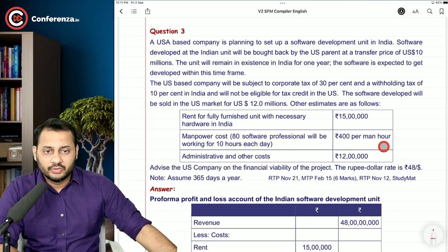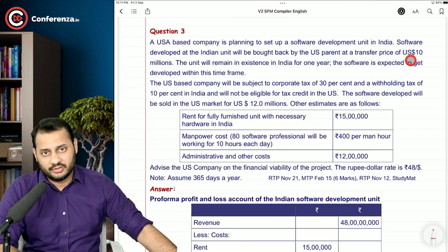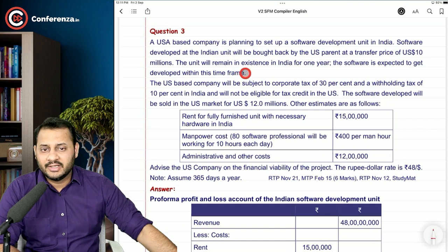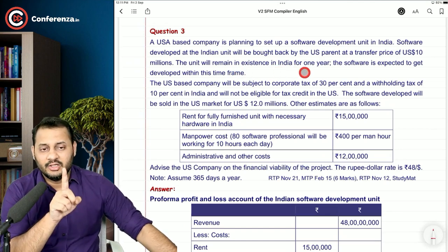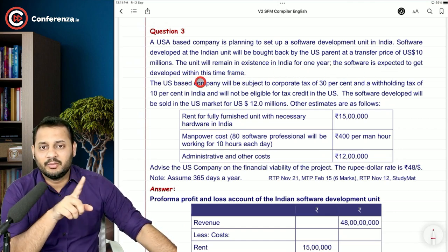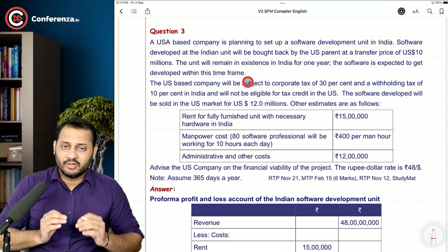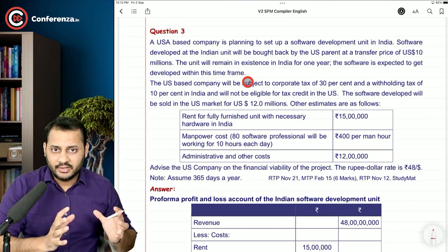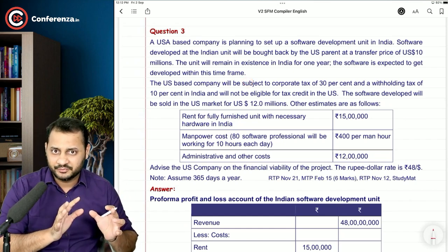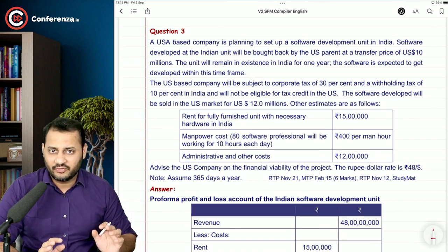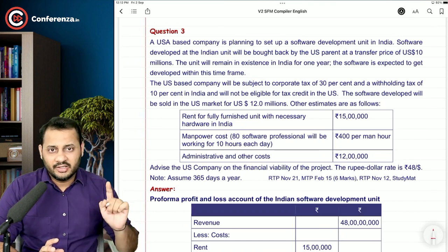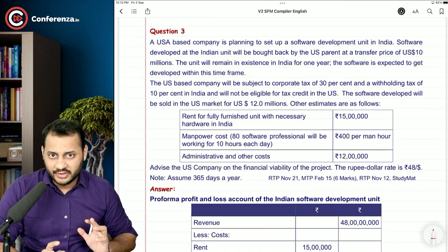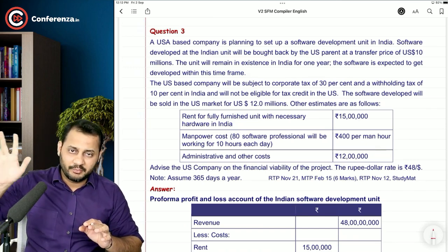Okay, so US parent company will buy back this at a transfer price of 10 million US dollars. The unit will remain in existence in India for 1 year. The software is expected to get developed within this time frame. So please understand what the company is doing. American companies coming to India, set up a unit and then hire some engineers, and they will start working on this software development. For the entire 1 year, all the cost will be borne by this unit, for which the amount will be paid by the parent company.